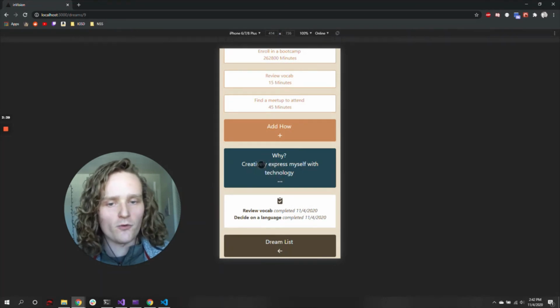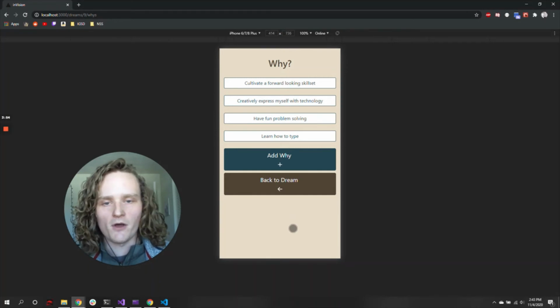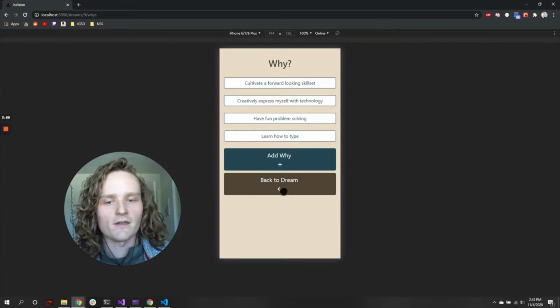And this is going to pull from our list of whys that we added whenever we first created the dream and display one to us randomly. So we can just check down there for a quick refresher. But if we want to check out the rest of them, we can select this, and it's going to read them all out to us. And from here, we can edit or delete these as we see fit, or add another one.